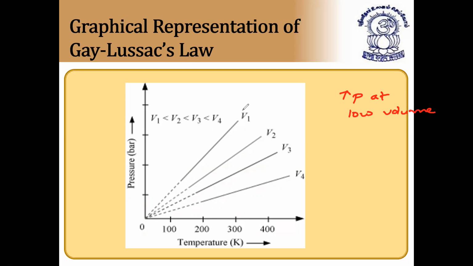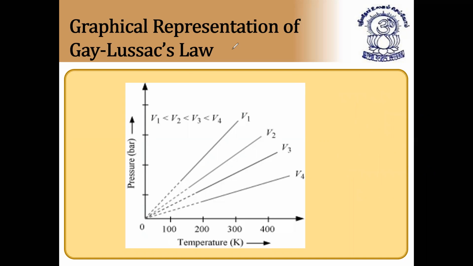So that's why V1 is less. And decrease in pressure takes place at high volume, that is V4. More volume V4. So this is at V1. So low pressure, high pressure. I hope it is clear. Next.